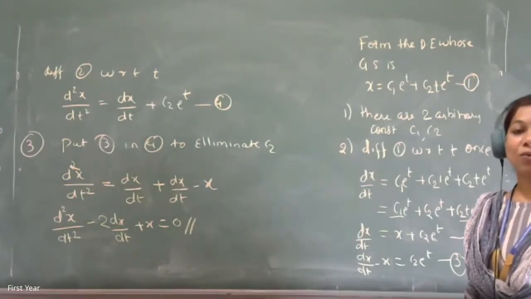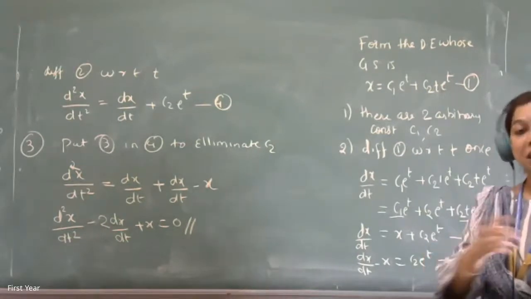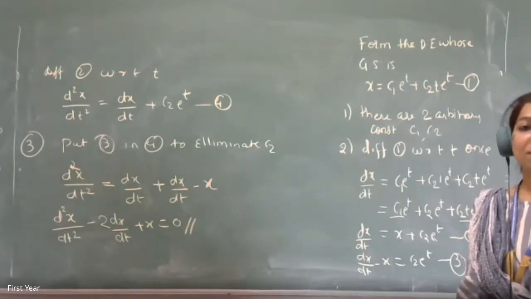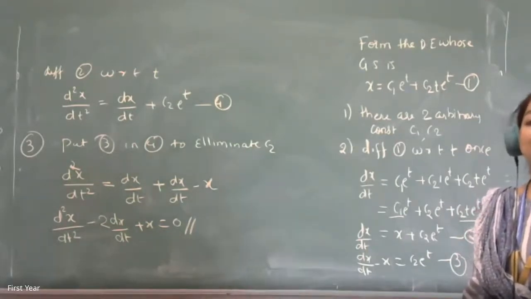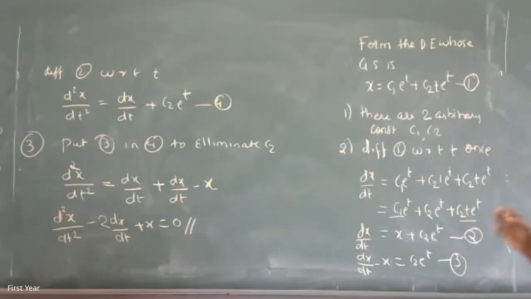Okay. So whatever I am saying, please listen to that and try to write it simultaneously. Then you'll understand. So you have to form the differential equation whose general solution is x is equal to c1 e raised to t plus c2 into t e raised to t. So c1 and c2 are your arbitrary constants, and the functions which are there are e raised to t and t e raised to t.